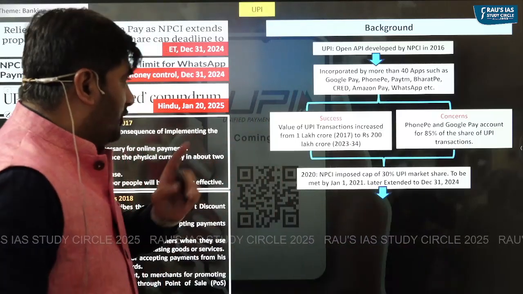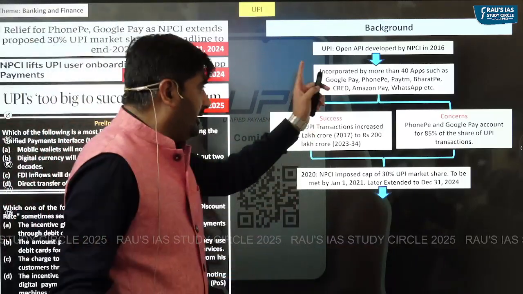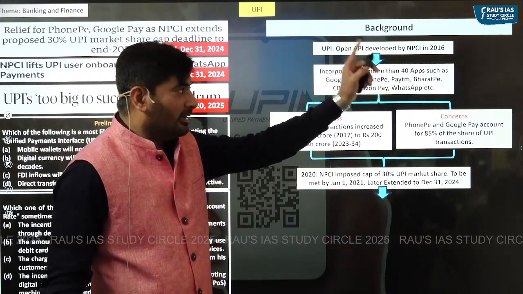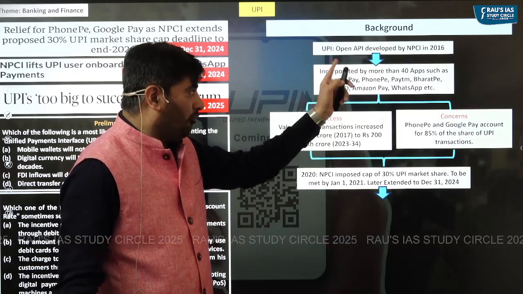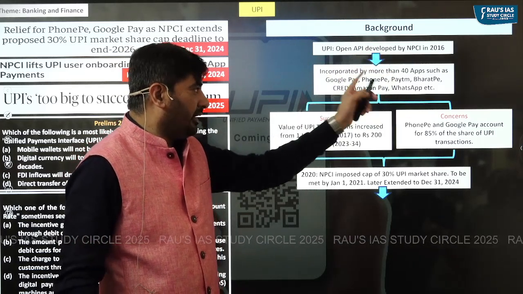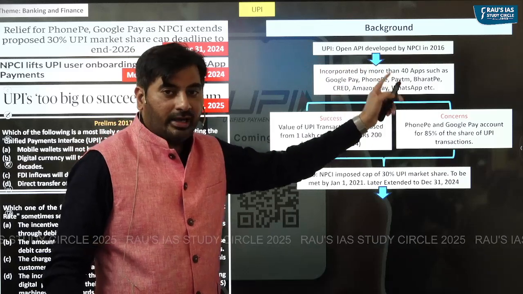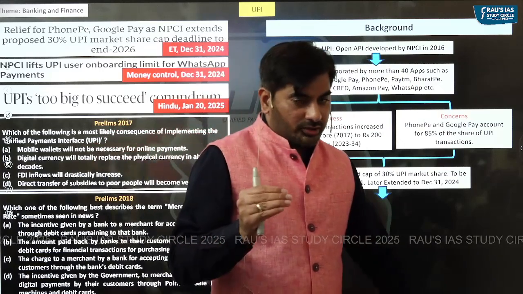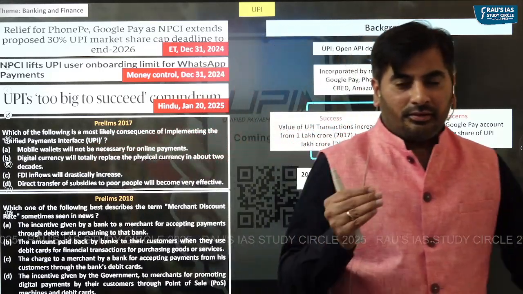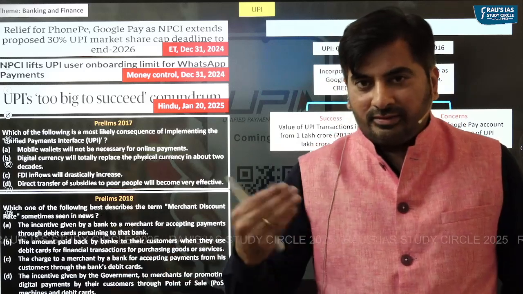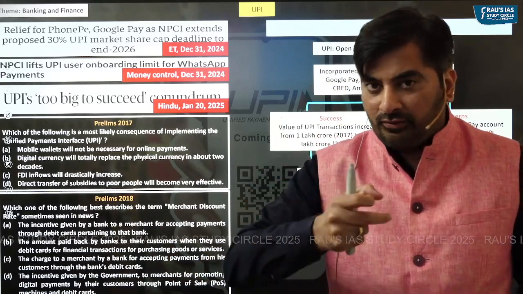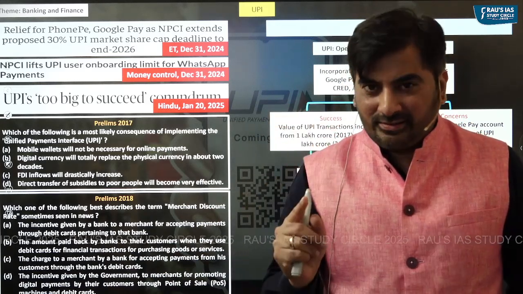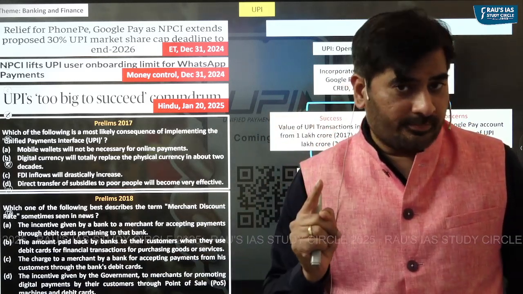UPI right now has been incorporated by more than 40 third-party apps such as Google Pay, PhonePe, Paytm, Bharat Pay, Cred, Amazon, WhatsApp, and so on. When UPI was launched in the year 2016, in 2017 the total value of transactions carried out through UPI was just 1 lakh crore.